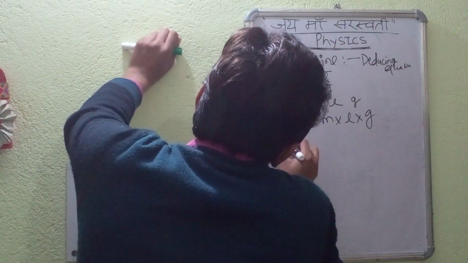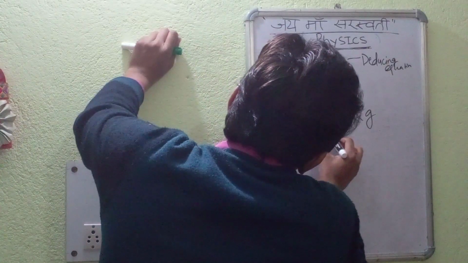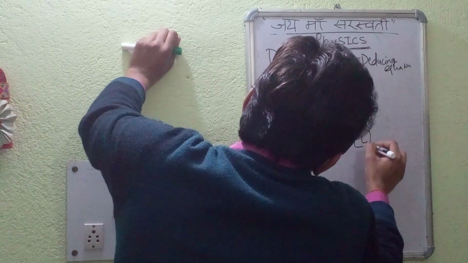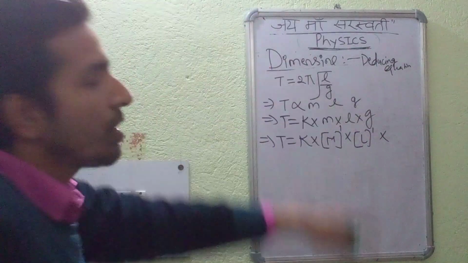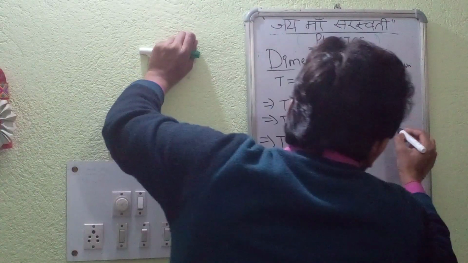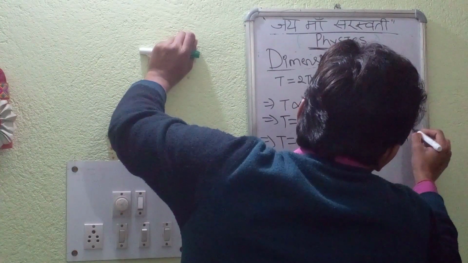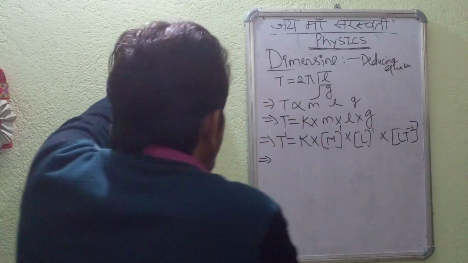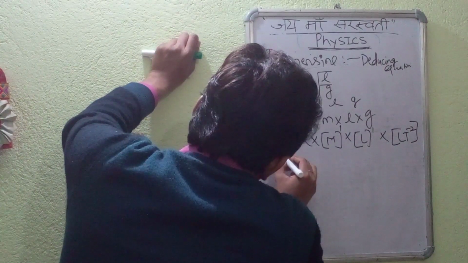We will be writing in the dimension form T is equal to k into M to the power 1 into L to the power 1 and into g. g is the acceleration due to gravity. Acceleration is change in velocity by time, so it will be LT to the power minus 2. And here T is raised to the power of 1 and the others will be raised to the power of 0.